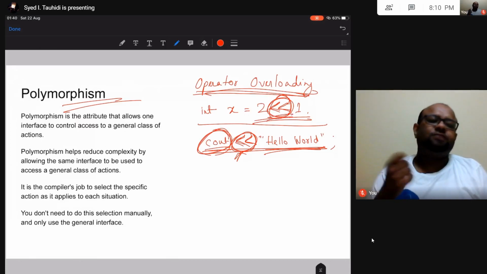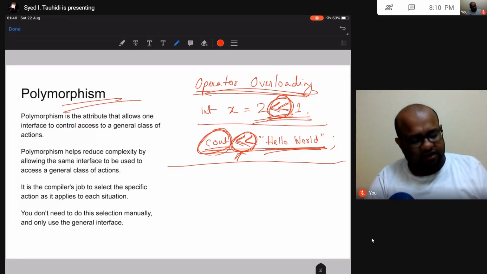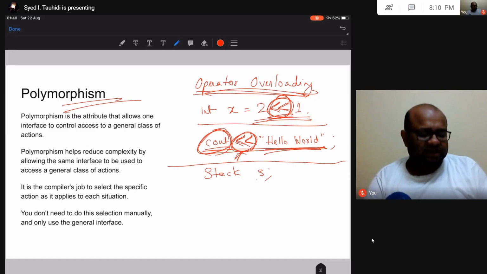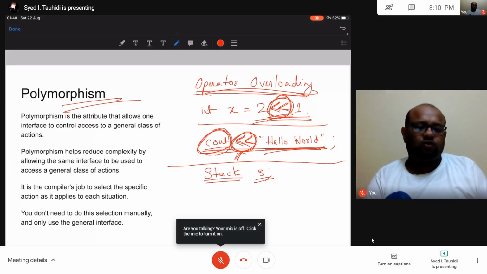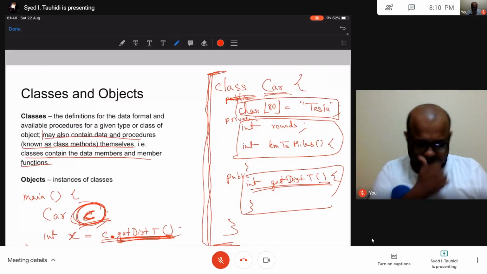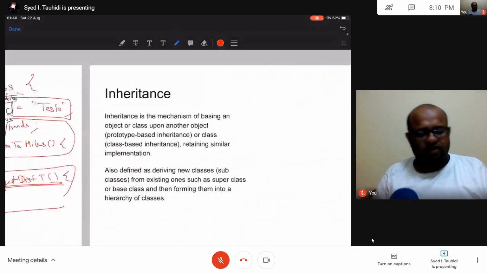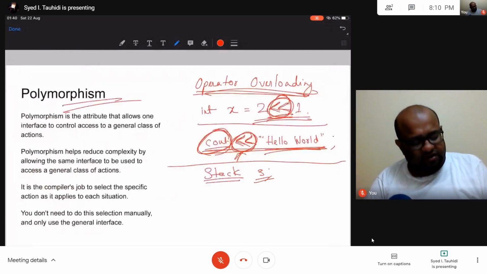Let me give you an example of where this might be useful in the context of what we have been discussing today. We saw the stack class. Let me define a stack. This S is the object of the class stack. We did not create it fully, we gave an overview of the stack class, but let us create an object of class stack.